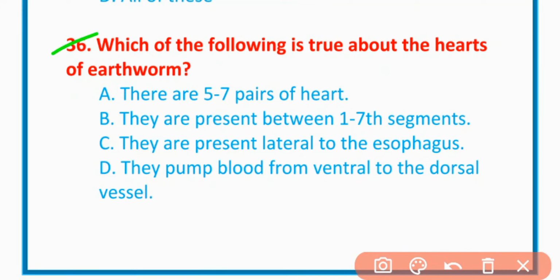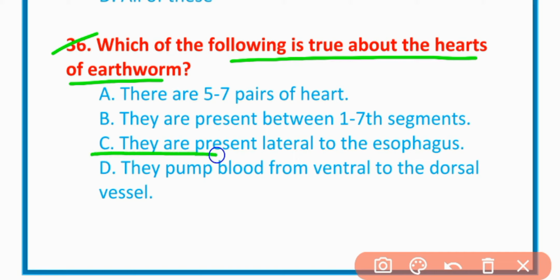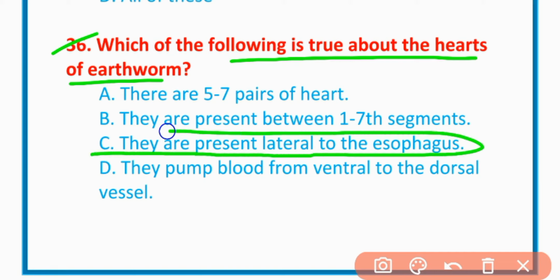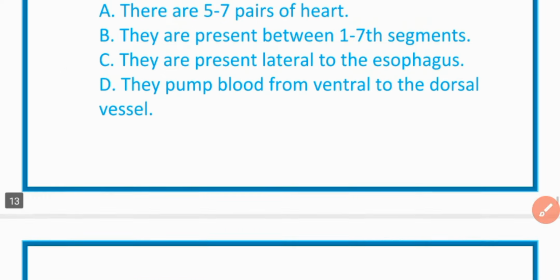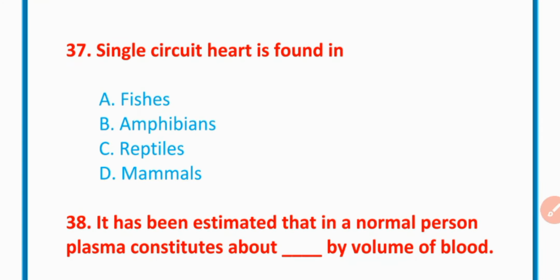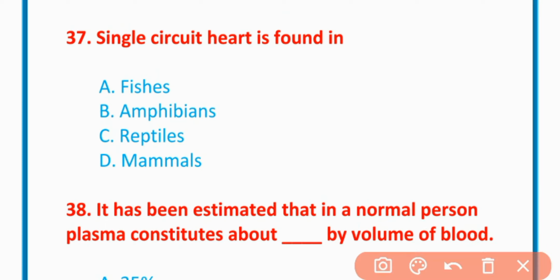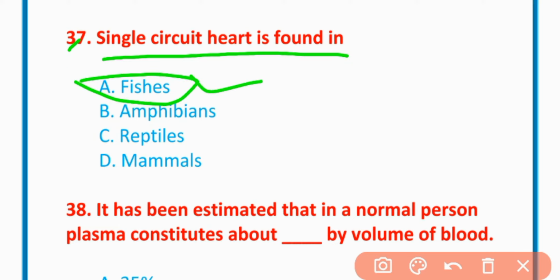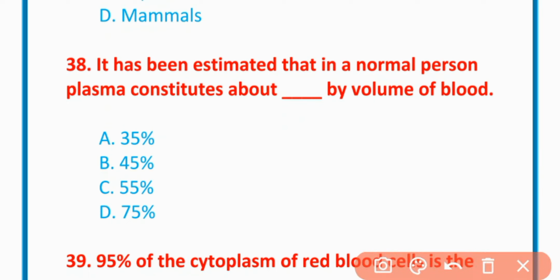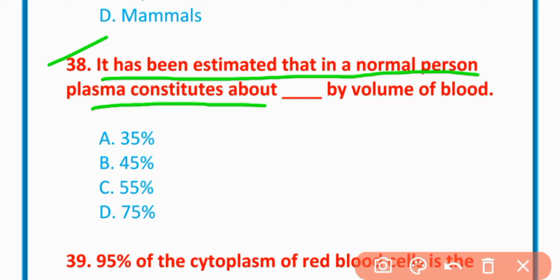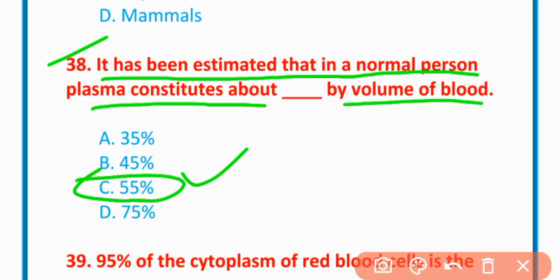MCQ number 36. Which of the following is true about the heart of earthworms? The correct option is option C. They are present lateral to the esophagus. MCQ number 37. The single circuit heart is found in fishes. Option A is correct. MCQ number 38. It has been estimated that in a normal person plasma constitutes about what percent by volume of blood. 55% is correct for this option.